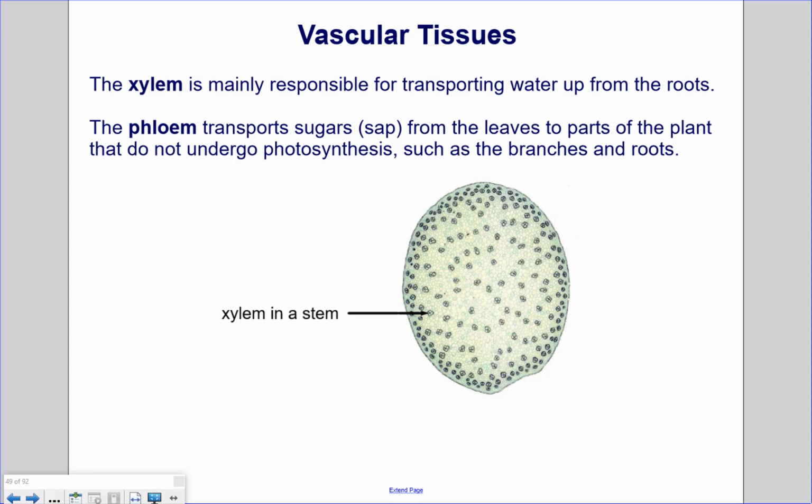Vascular tissues. The xylem is mainly responsible for transporting water up from the roots and to the leaves. The phloem transports sugars, or sap, from the leaves to the parts of the plant that do not undergo photosynthesis, such as the branches and the roots.